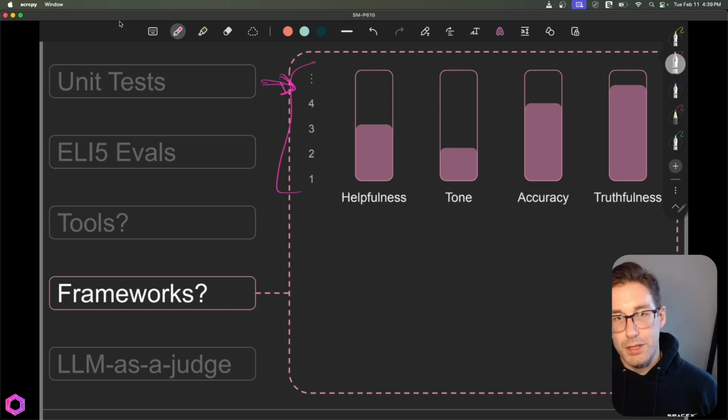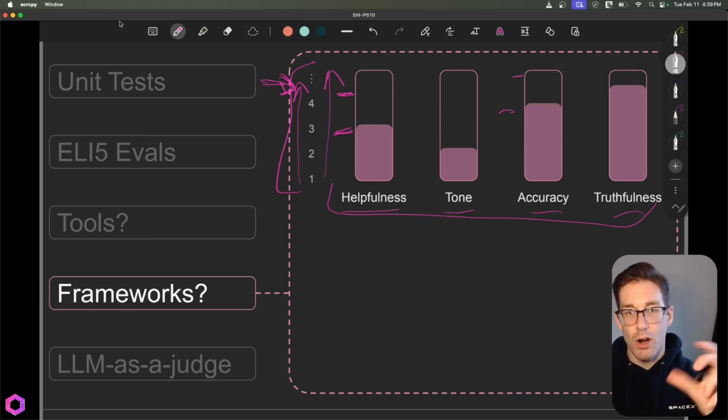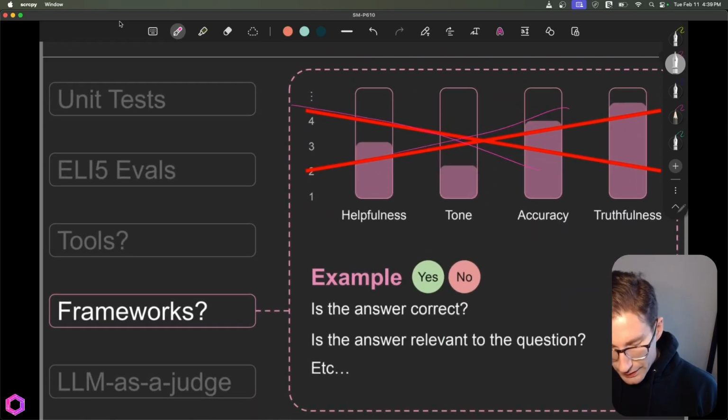Most of the frameworks that people talk about and look at that are templated and out of the box tend to be on a spectrum. So it's 1 through 5, A through F, whatever else. And you can see that there are different categories of helpfulness, tone, accuracy, etc. The issue with this is that this is mostly subjective. How do we know what the difference is between a 5 and a 3 of helpfulness, or a 5 and a 4 of accuracy? It's really hard to determine and measure and quantify the difference between these categories as you go from band to band. That's the reason that we try to avoid this as much as possible.